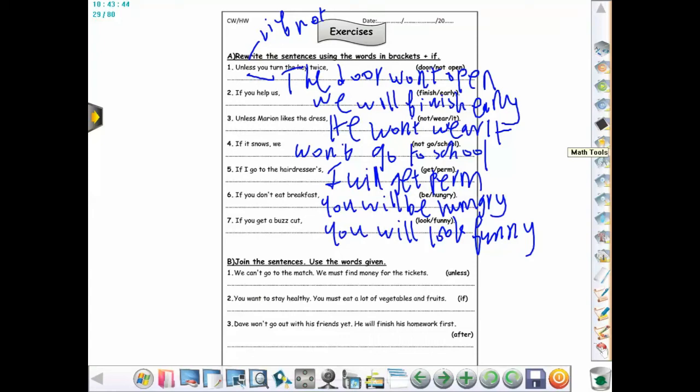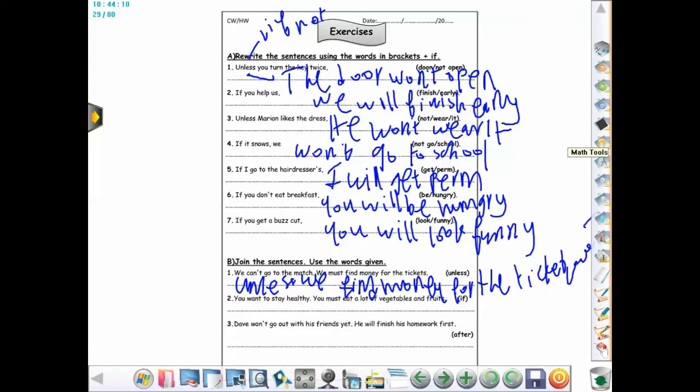So what I want to say is that unless we find money for the tickets, we can't go to the match. As we said, unless comes in the positive statement, but it gives you the negative meaning.